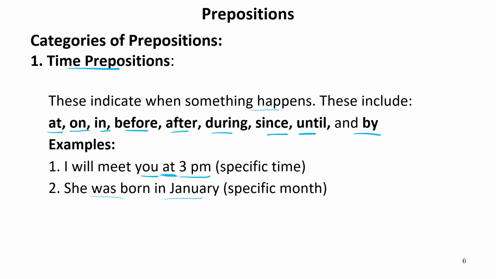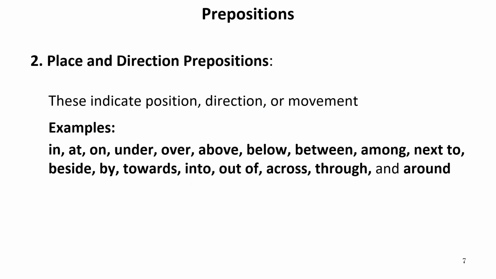Now let us move to the next one. Place and direction prepositions. There are some prepositions which are used to show place and direction. These indicate position, direction, or movement. Position, for example: in, at, on, under, over, above, below, between, among, next to, beside, by.